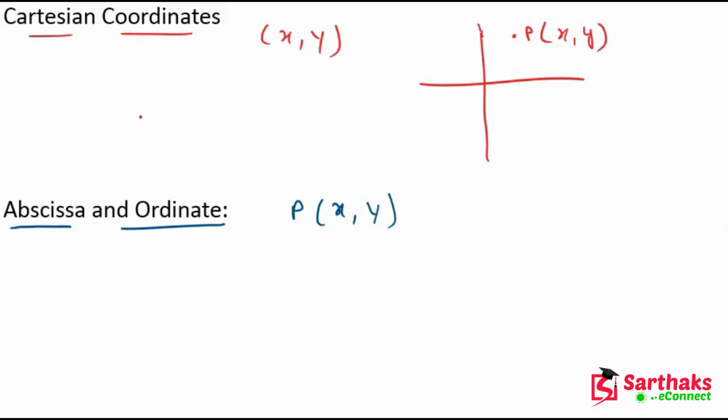Now in this case, my dear friends, this x is abscissa. Okay, and this y is ordinate. This y is ordinate. Okay.